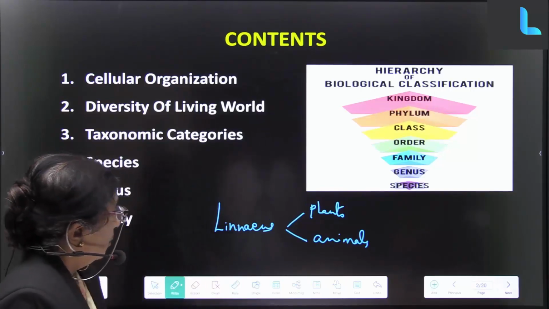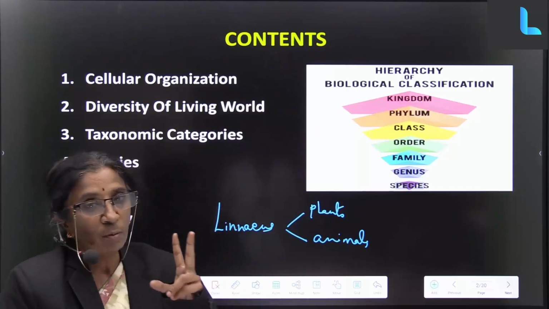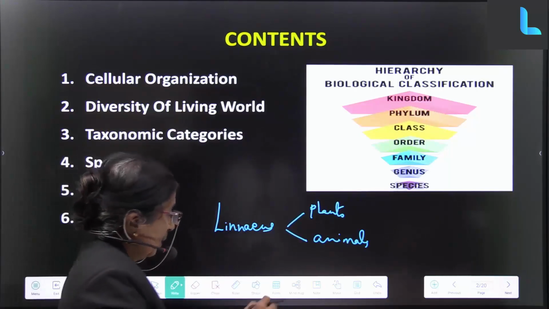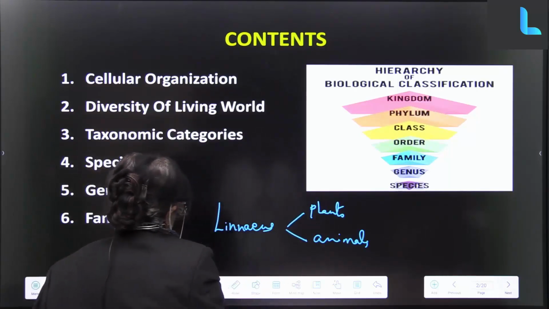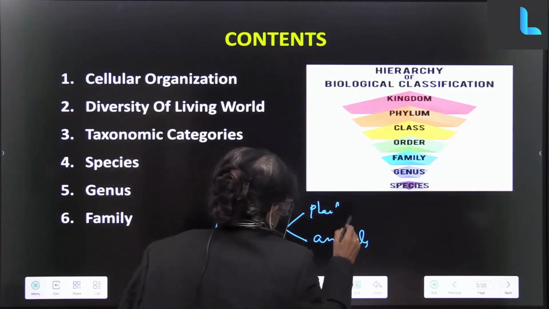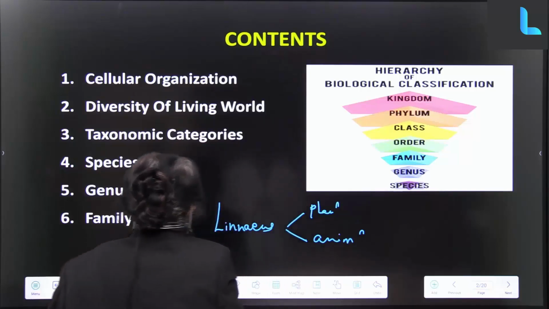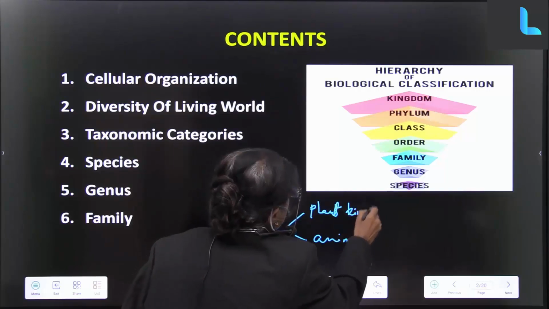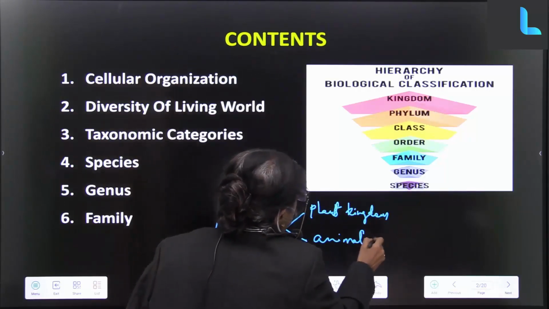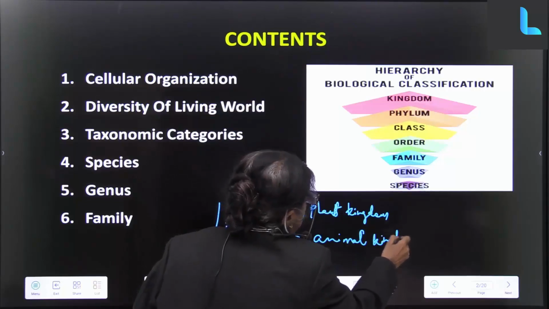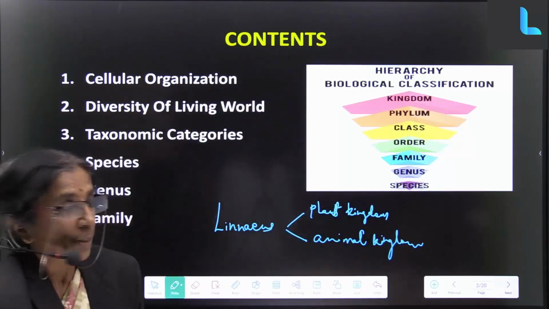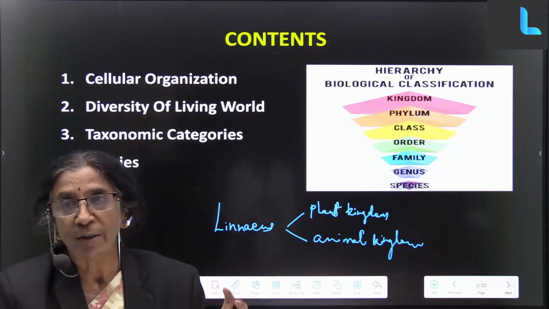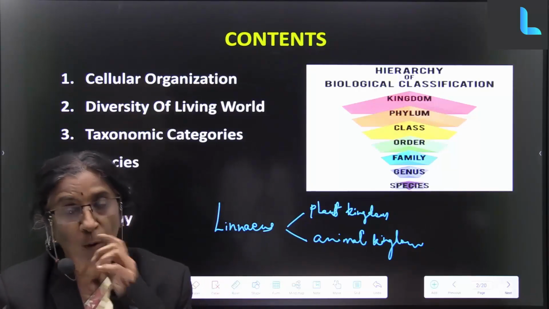So now this is called two kingdom classification, that is plant kingdom and animal kingdom. But this will not serve our purpose. In that way, so many other scientists also wanted to classify these and group them properly.